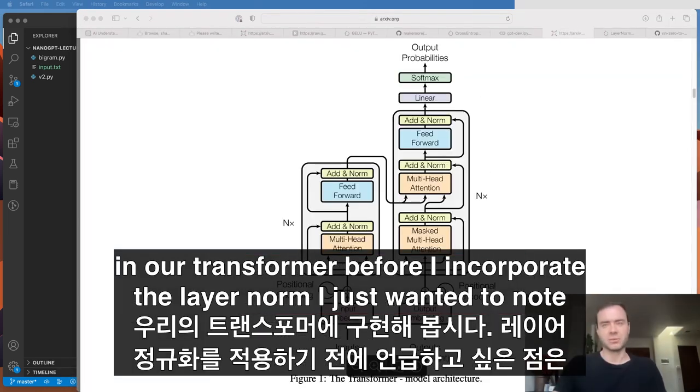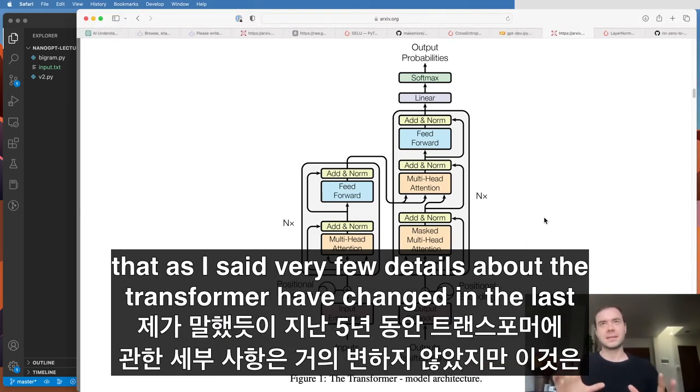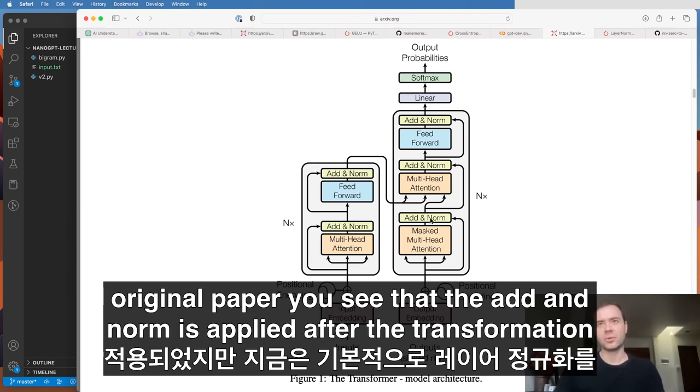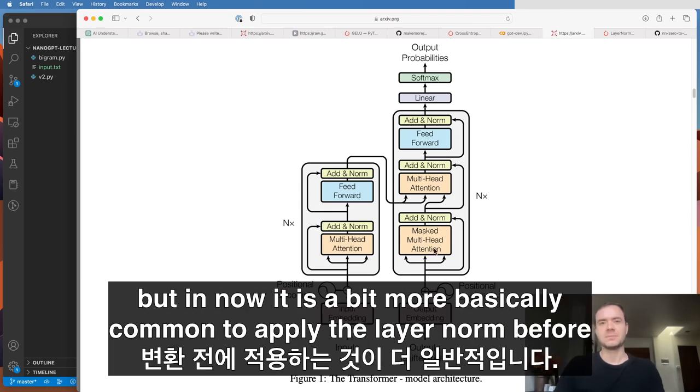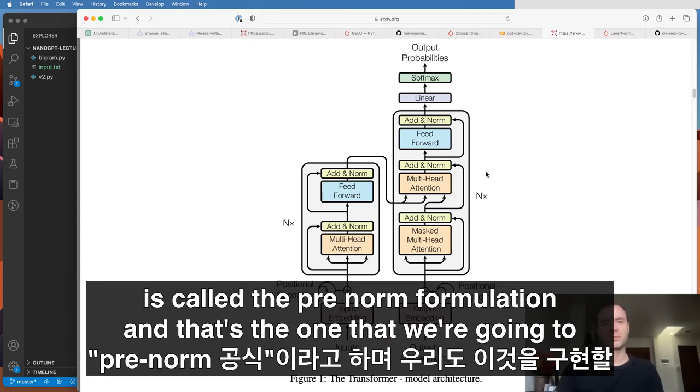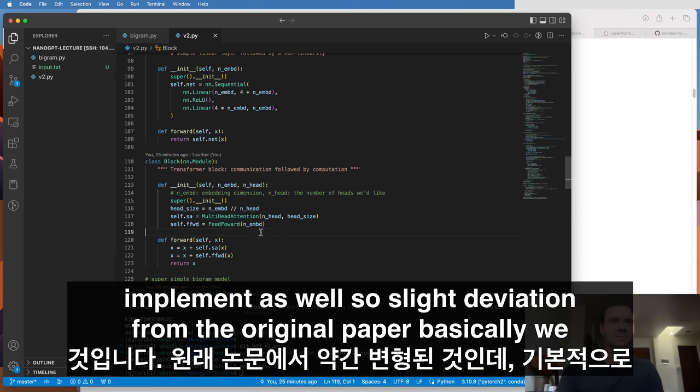Before I incorporate the layer norm, I just wanted to note that, as I said, very few details about the transformer have changed in the last 5 years, but this is actually something that slightly departs from the original paper. You see that the add and norm is applied after the transformation. Now it is a bit more common to apply the layer norm before the transformation. So there's a reshuffling of the layer norms. So this is called the pre-norm formulation, and that's the one that we're going to implement as well. So a slight deviation from the original paper.